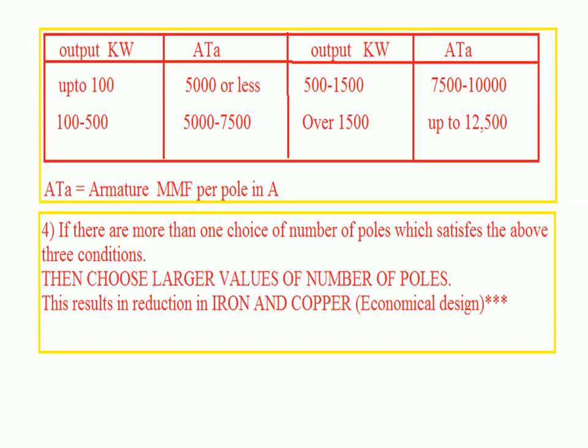It is maximum up to 12,500. It is another check.